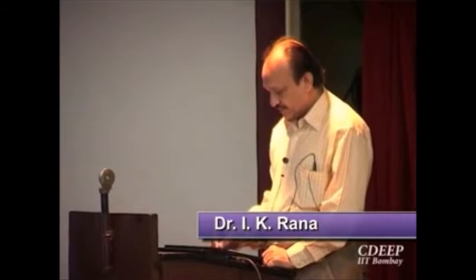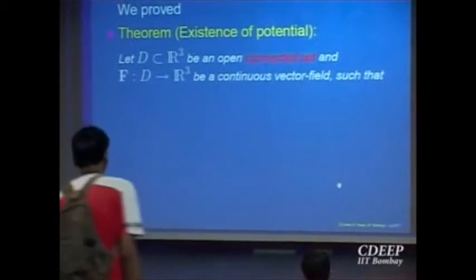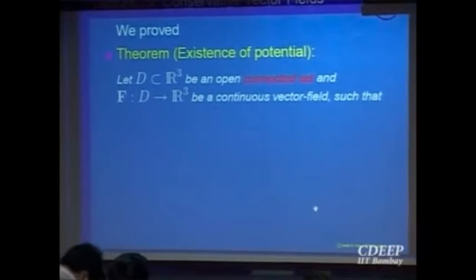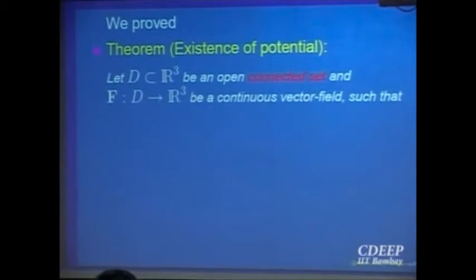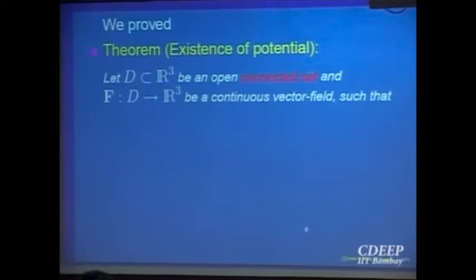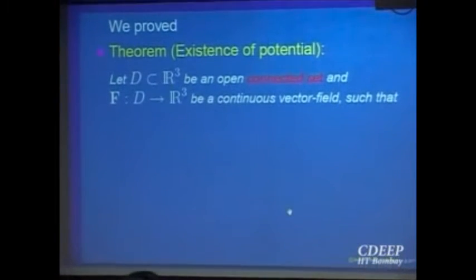So let us begin the lecture. Last lecture we were looking at what are called connected sets of R2 and R3, and we proved a theorem, namely: if a vector field has the property that its line integral is independent of the path joining 2 points in the domain, and the domain is an open connected set, then it is conservative.